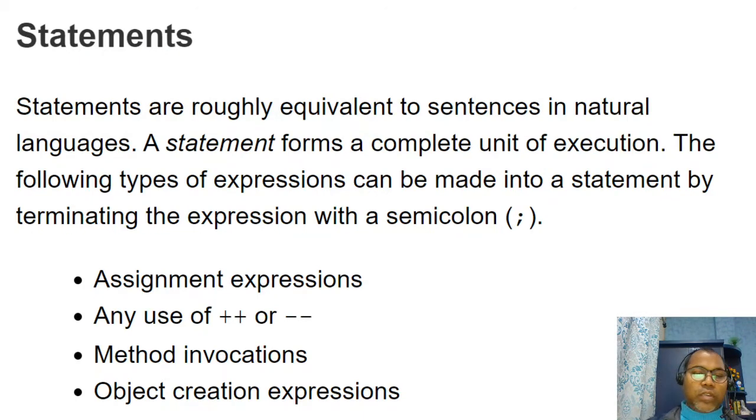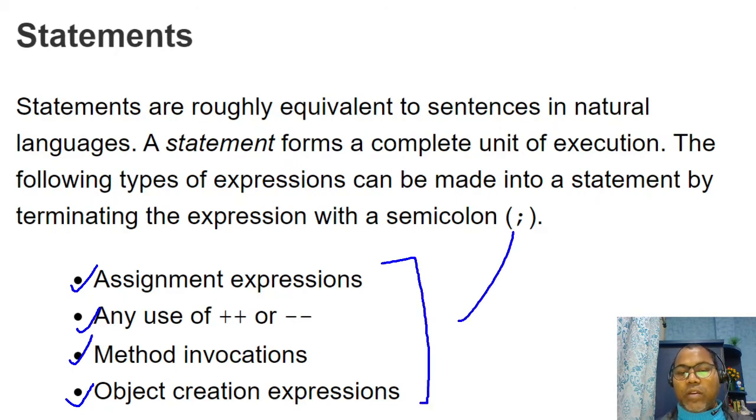Among these expressions, I have discussed assignment expressions, increment and decrement, method invocations, and object creations. If you terminate these with a semicolon, the expression becomes a statement.